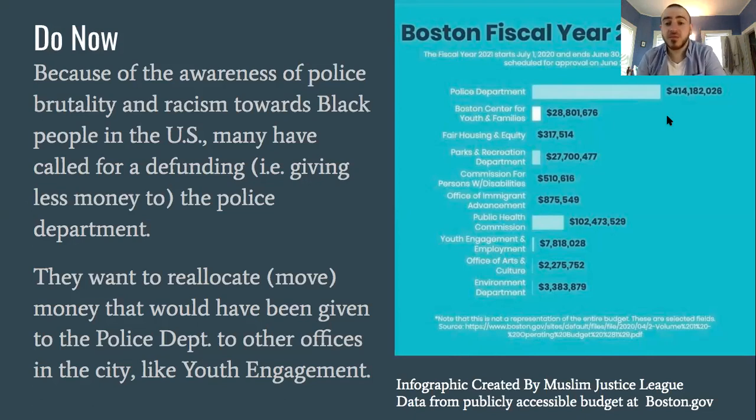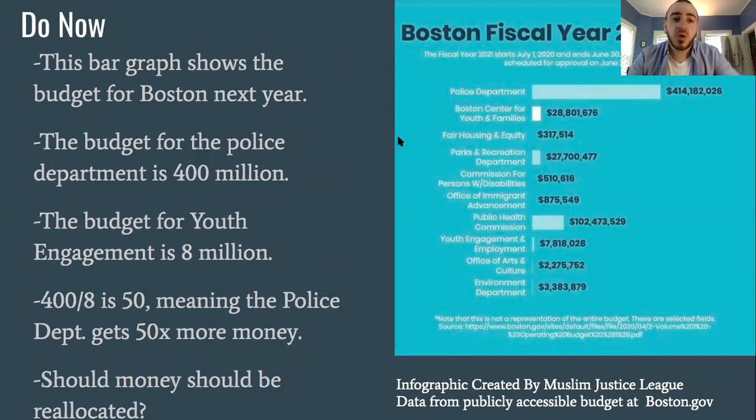I found this infographic on Instagram from the Muslim Justice League here in Boston. This data is publicly accessible on boston.gov. It's the official budget for the city. This bar graph shows the budget for Boston next year. The police department gets $400 million. Compare that to another example, youth engagement, which just gets $8 million.